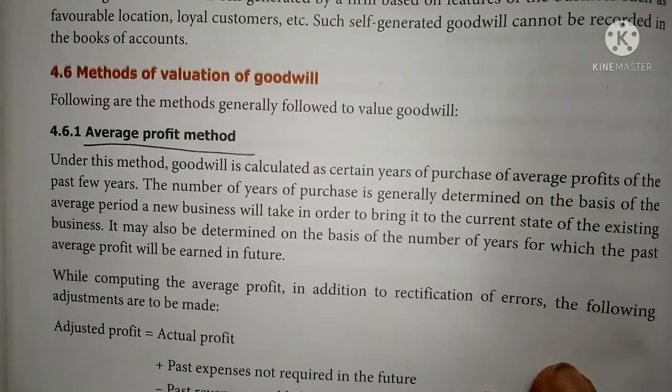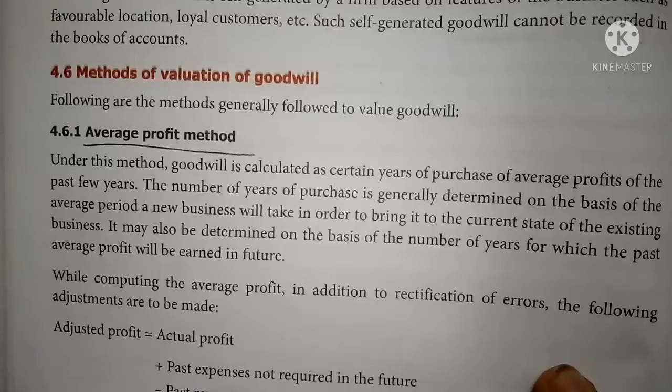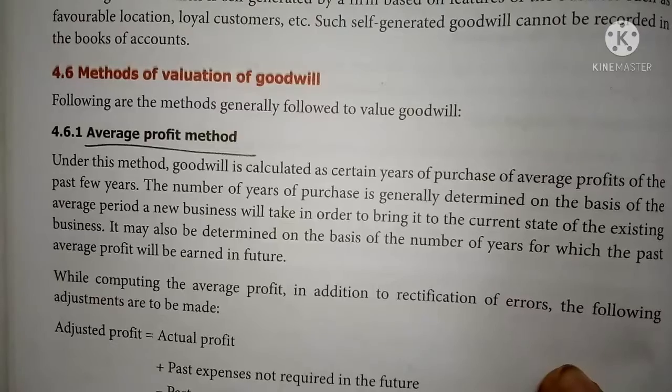In the case of average profit, we take the past few years' profit, and that amount is divided by the number of years. It is considered as the average profit. The number of years' purchase is determined on the basis of the average period a new business will take to bring it to the current state of the existing business. That is, if the business has already started, what is the condition of the business? That is calculated as the number of years' purchase, and when it is multiplied by the average profit, the goodwill arises.